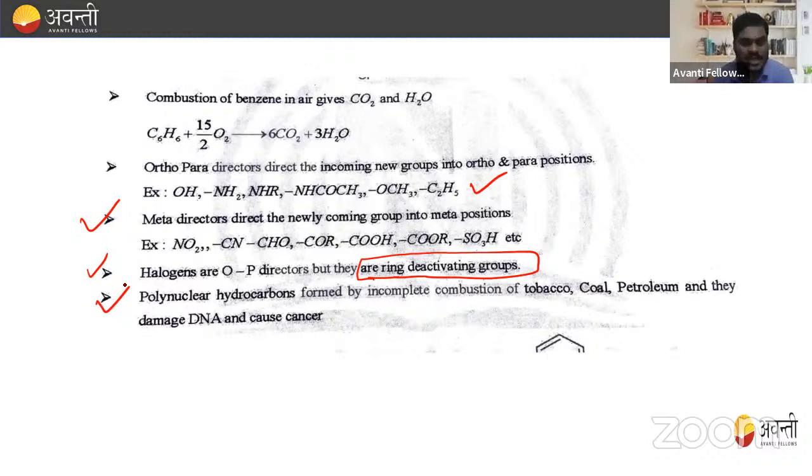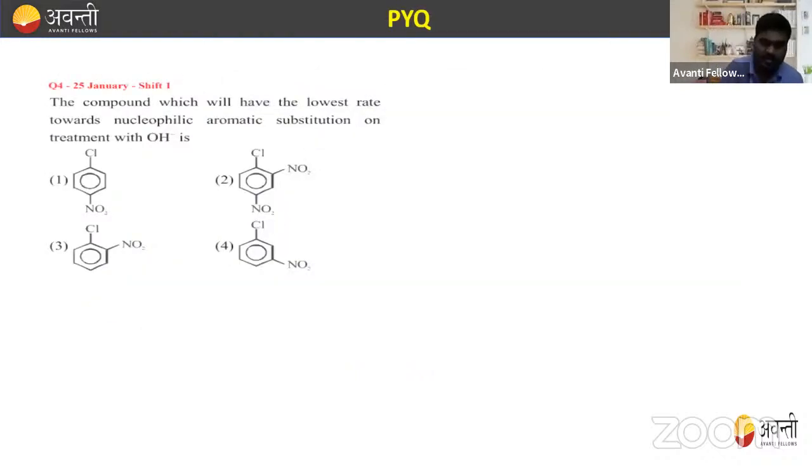Next, polynuclear hydrocarbons are formed by the incomplete combustion of tobacco, coal, petroleum, and they damage DNA and cause cancer. So this point is also important. Polynuclear means more than one. A polynuclear hydrocarbon is formed by the incomplete combustion of tobacco, coal, petroleum, and they damage DNA and cause cancer also, right? So these are all the important one-shot points of hydrocarbon, right?